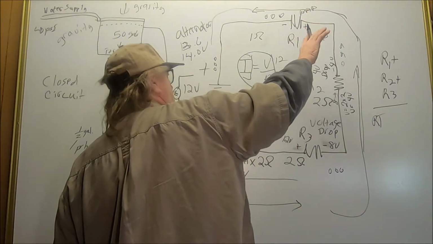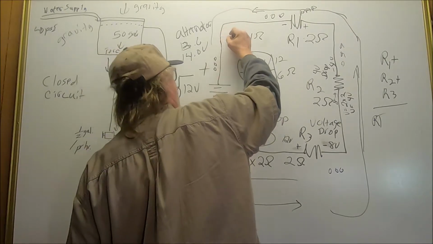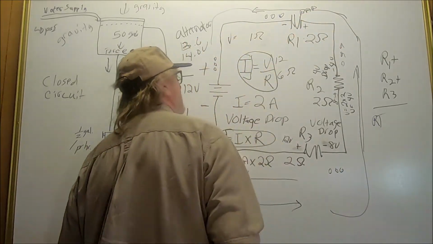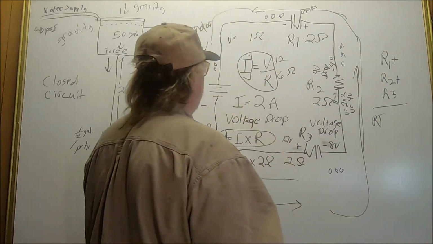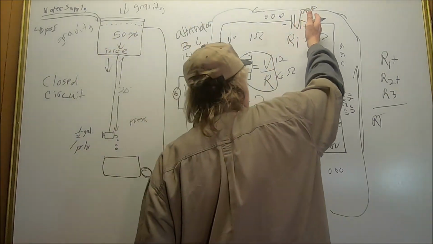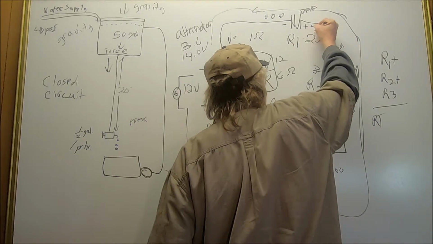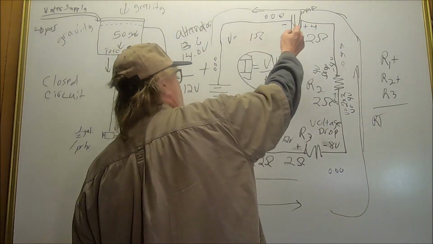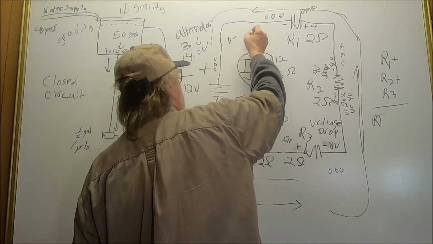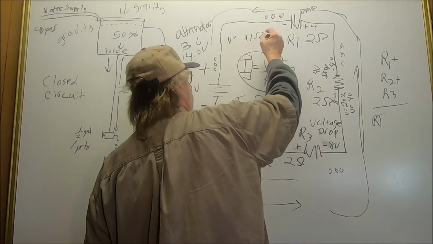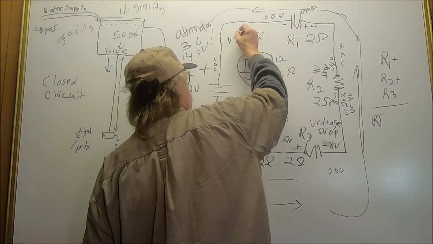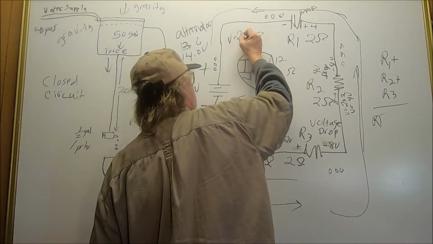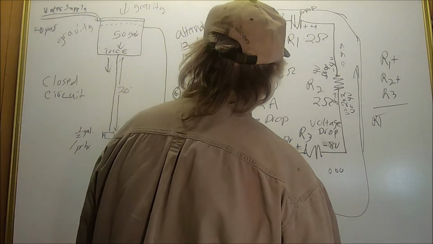Again, we want to just measure. We're looking for voltage across this, so we're not going to worry about the voltage that's coming up there. We would if we were making measurements, but if we determine that we have what we should have, then we're going to leave it alone at that. But we're looking for the voltage drop across this one. Now we have a change because we have only 1 of resistance, but we still have everything else the same. We still have 2 amps of current. We have only 1 of resistance.